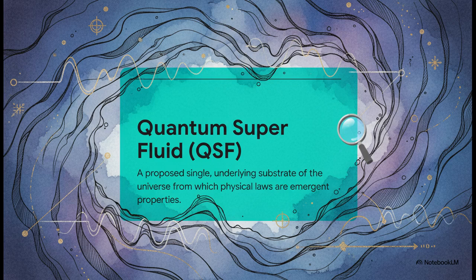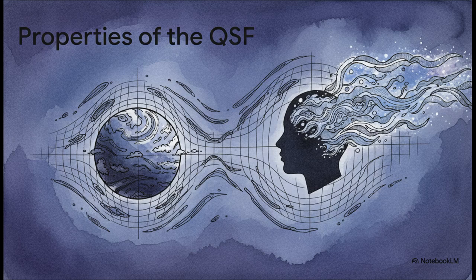Well, one potential answer is this idea of a quantum superfluid, or QSF. This theory suggests that the universe isn't just empty space with stuff floating in it. Instead, everything is made of a single underlying substance, a cosmic superfluid. It helps to think of it like a vast, invisible ocean that fills everything. In this model, gravity isn't even a fundamental force. It's just an emergent property, like ripples and currents in that cosmic ocean.